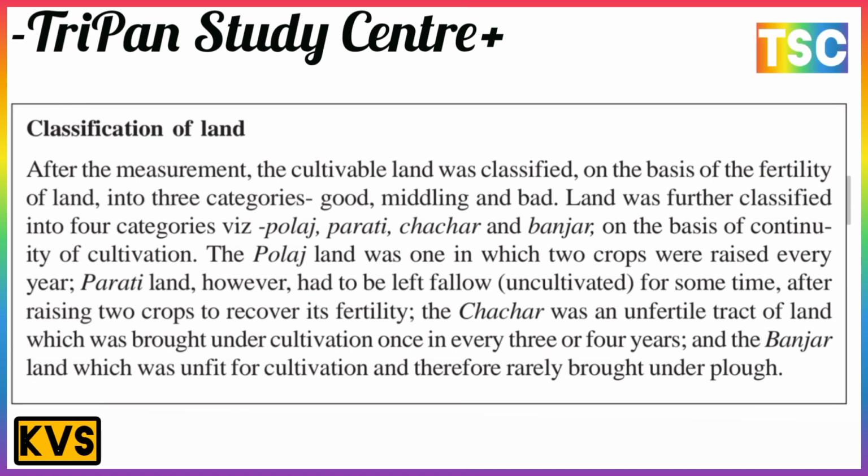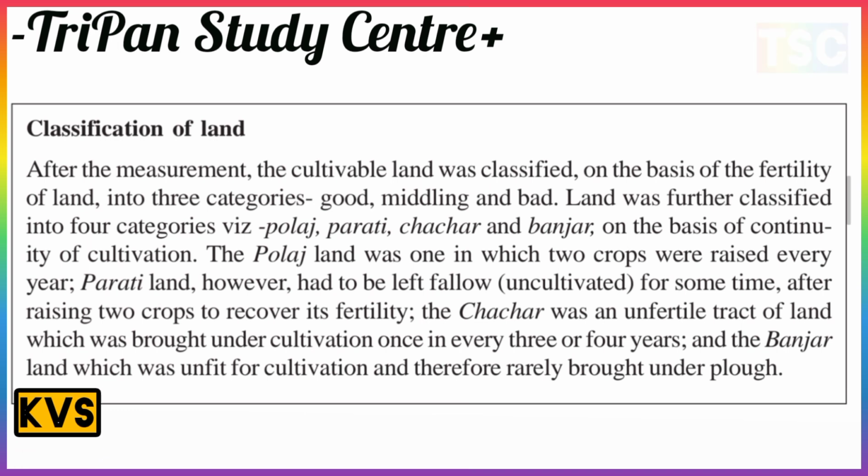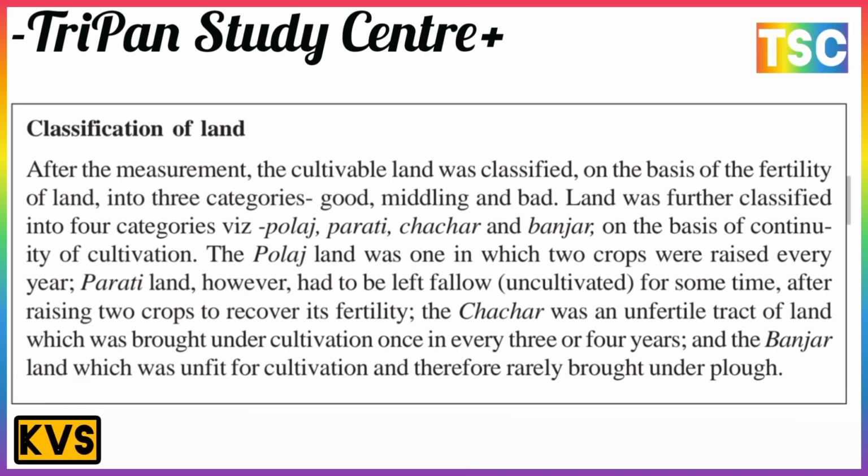There is the most important point here, a classification of the land. After the measurement, the cultivable land was classified on the basis of the fertility of the land. Fertility is the most important factor here, and there are three categories: good, middling, and bad.